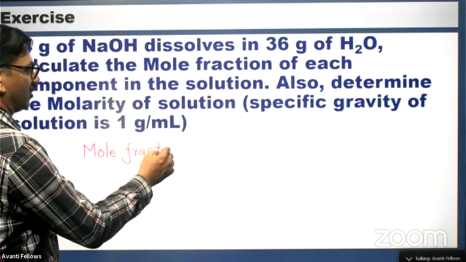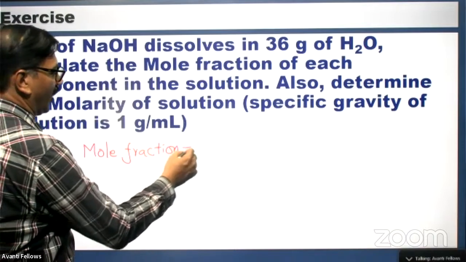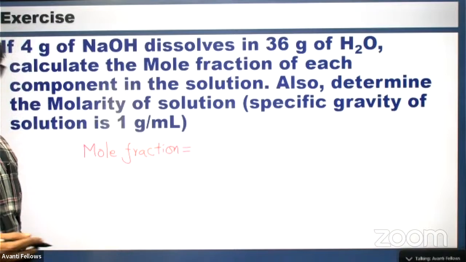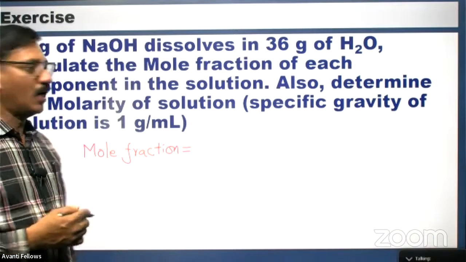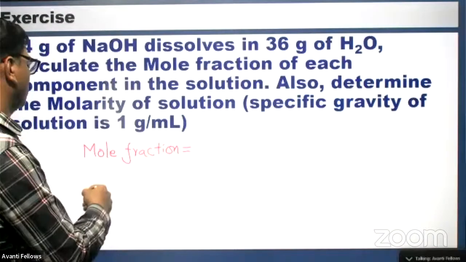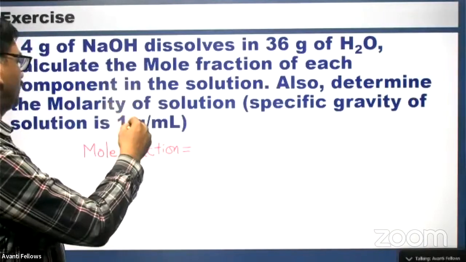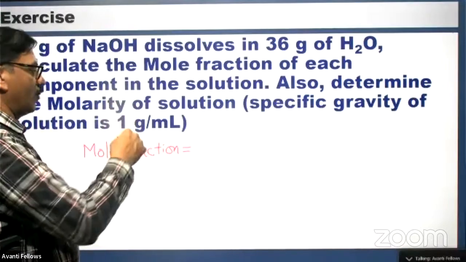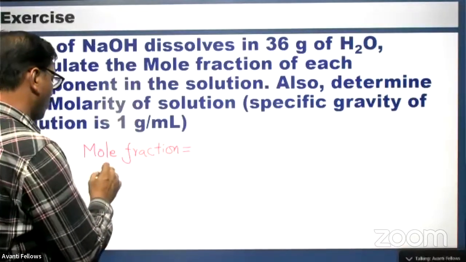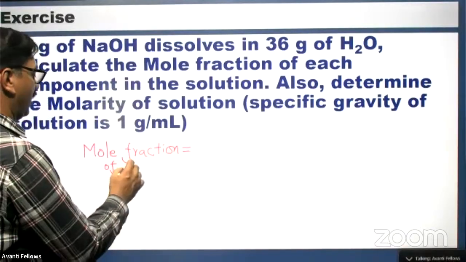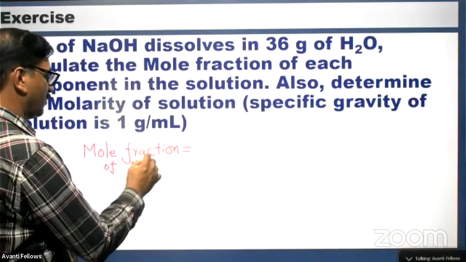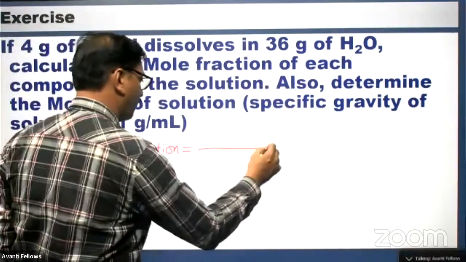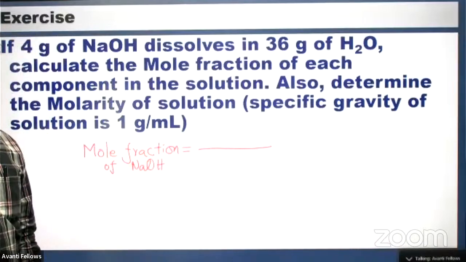Now, application. You have learned the formula. Now, how to apply this? Mole fraction of each component is being taken. So mole fraction of NaOH, if you want, the number of moles of NaOH is to be written.